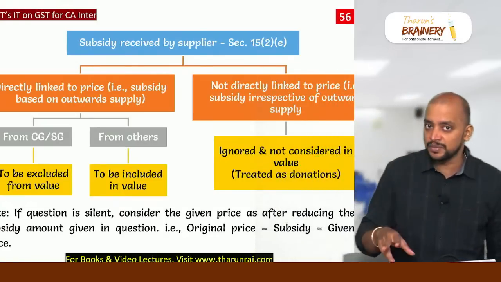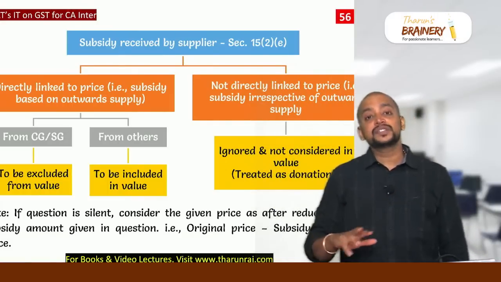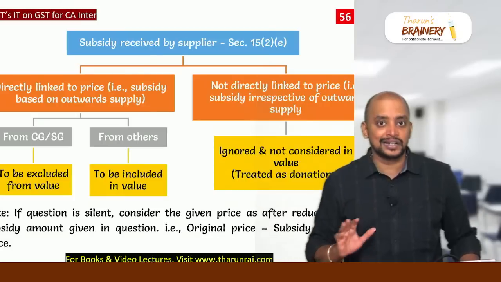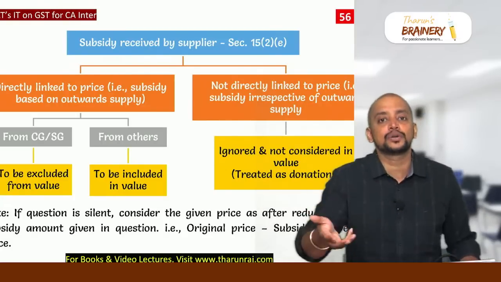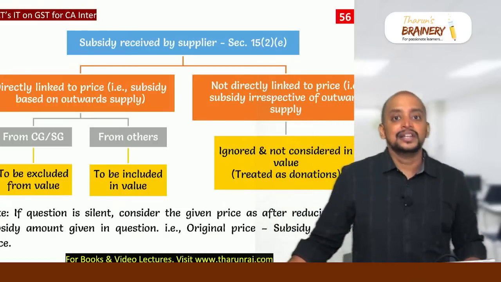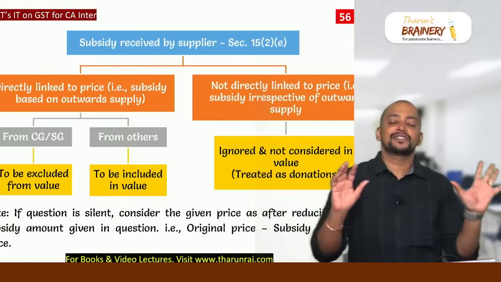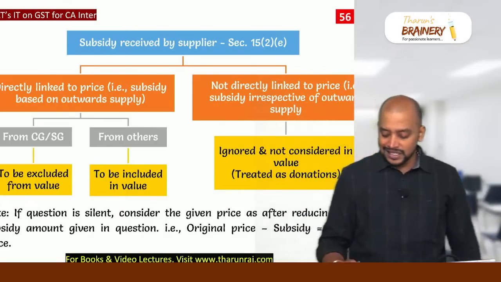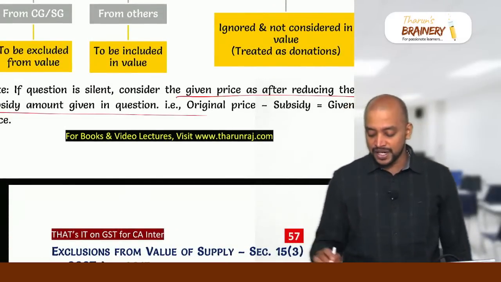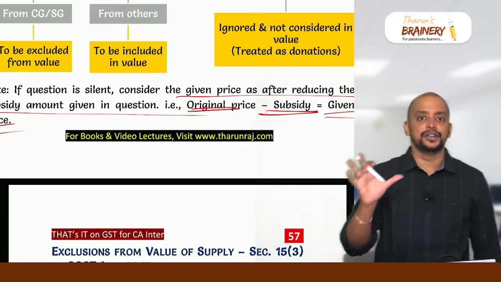Price after considering subsidy means while arriving at the given price, the subsidy given in the question is already reduced. Then price without considering the subsidy means in the given price, the subsidy given in the question is not deducted. Now if it is from CG or SG, it is to be excluded, and in the given price it is not deducted, so you deduct it now. And suppose if it is subsidy from others, it is to be included. In the given price, it is not deducted, already included, so ignore. So this is the treatment you need to follow. When the question is silent, which assumption do we need to take? If the question is silent, consider the given price after reducing the subsidy given in the question, which means the given price is taken as some original price from which the subsidy given in the question has been reduced. That's how we need to assume.